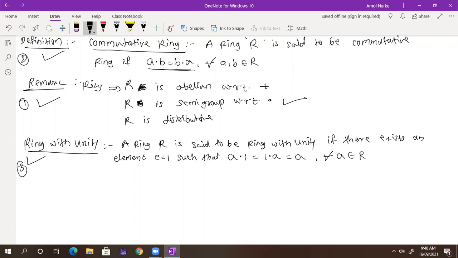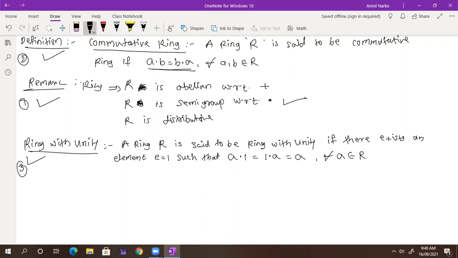Can you tell that once again? Commutative ring with unity. What is meant by ring? It satisfies three properties. What is meant by commutative ring? Those three properties plus this property. What is meant by those three properties? The remarks and definition. Remark means what? This is the definition of ring. No, what is the definition of ring?